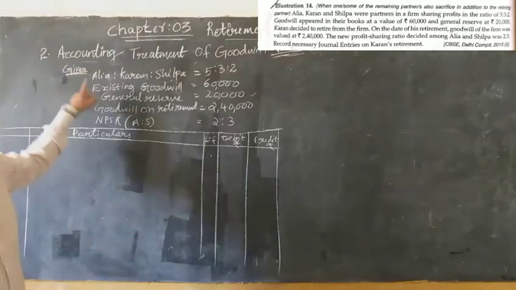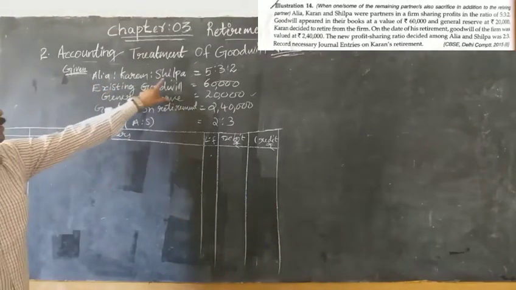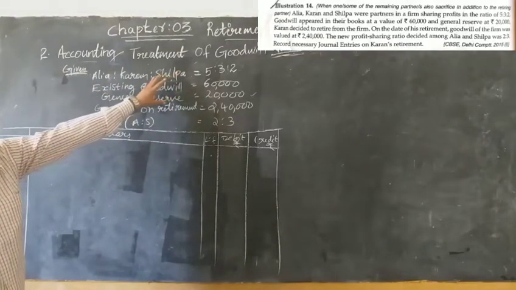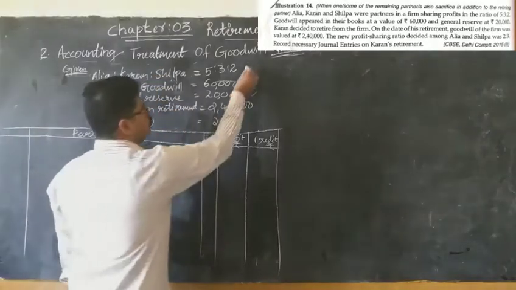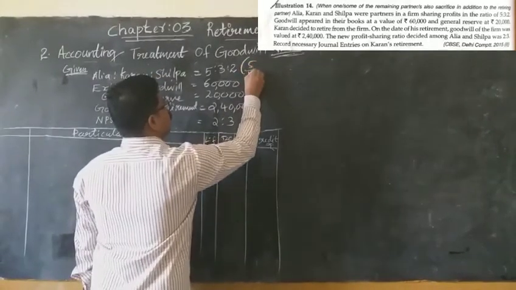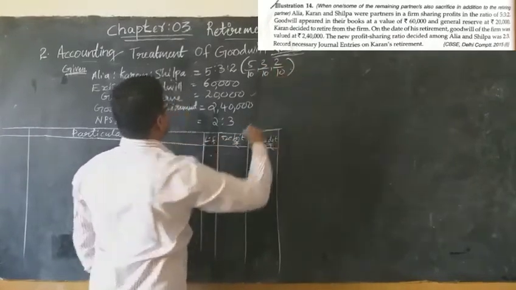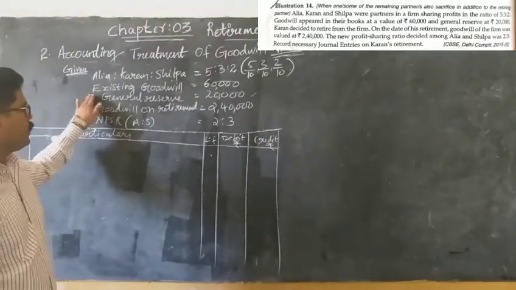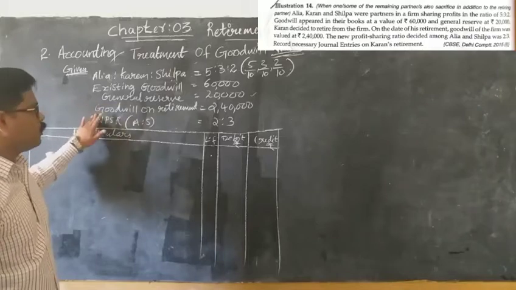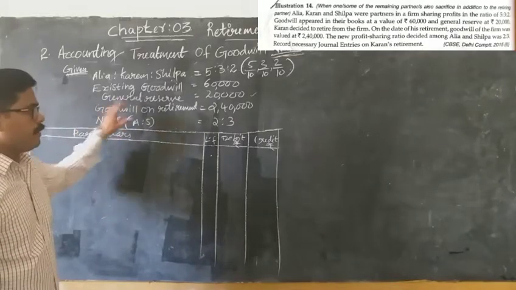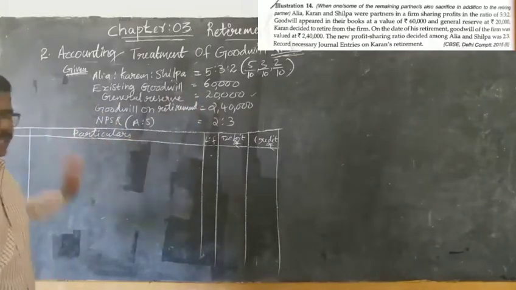So what are the things given? Aliya, Karan and Shilpa, old profit sharing ratio 5:3:2. That means 5/10, 3/10, 2/10. And the existing goodwill is given, general reserve given, goodwill on retirement valued at 2,40,000, and the new ratio is also given.